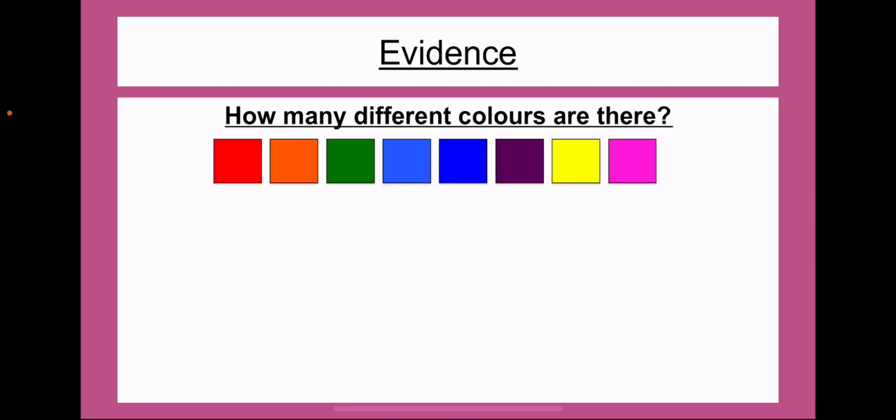And we've got to run through some evidence to back up this theory. So what proof do they have, or what evidence do they have? And we talked about the idea of the perception of colours. So we always talk about these colours and we say, okay, well, how many different colours can you see here? And assuming that we all agree that the two colours in the middle are both blue and they're the same colour, they're just a different shade of blue, we are quite likely in the English language to say that there are 7 colours there. Yes, there's 8 boxes, but the 2 blues are the same colour, they're just a different shade, light blue and dark blue, so we say that there are 7 colours.